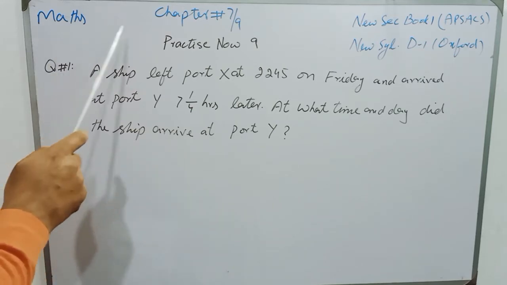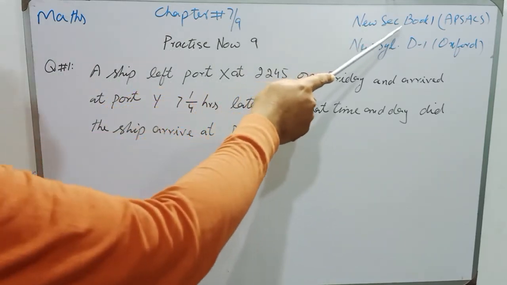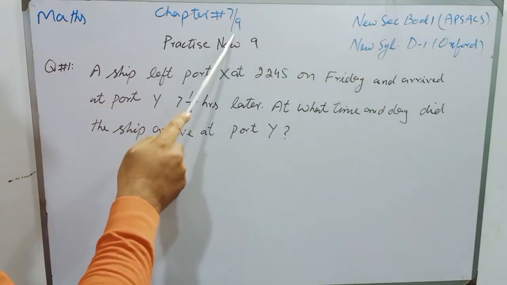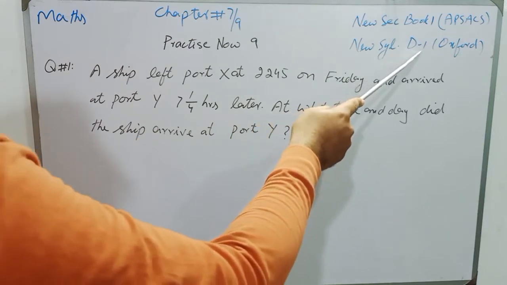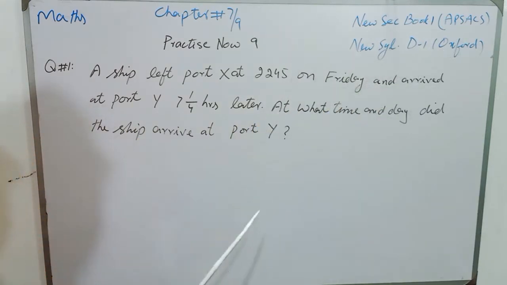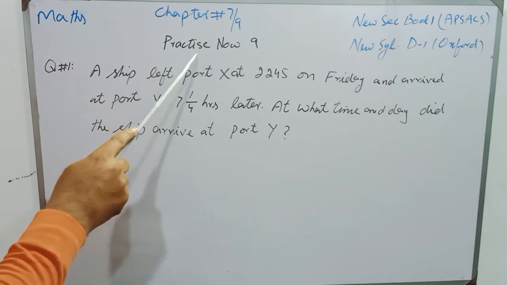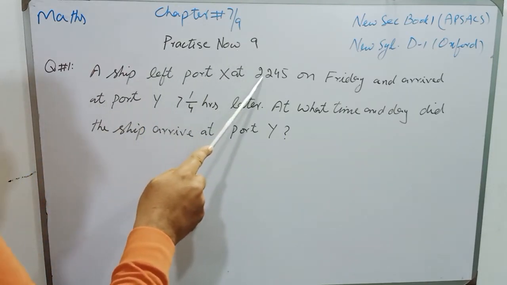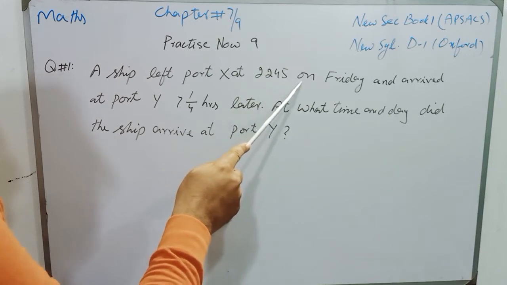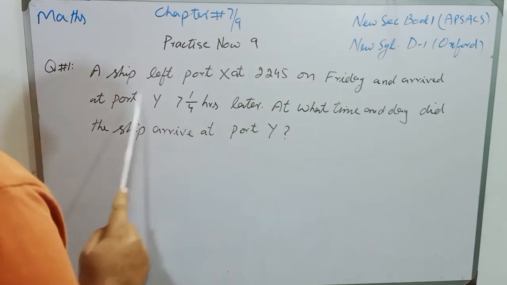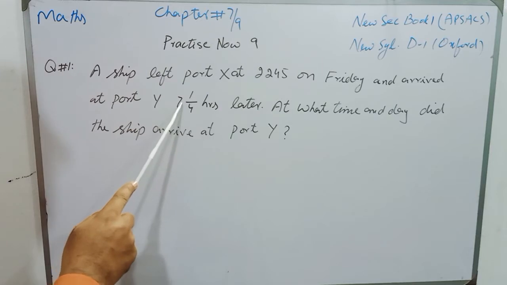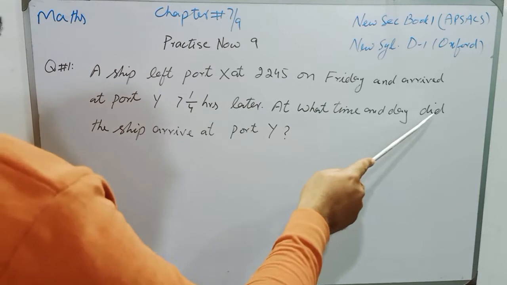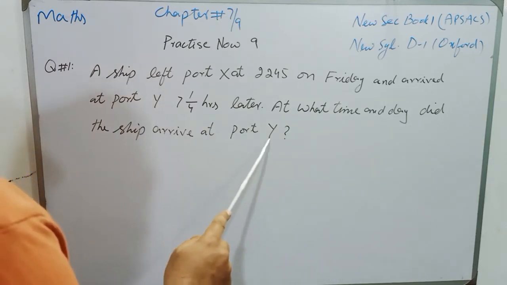Dear students, this is Chapter 7 for New Secondary Mathematics Book 1, Class 6, and Chapter 9 for New Syllabus Mathematics D1 for A-level and O-level students, Oxford class. Practice number 9: a ship left port X at 2245 hours on Friday and arrived at port Y 7 1/4 hours later. At what time and day did the ship arrive at port Y?